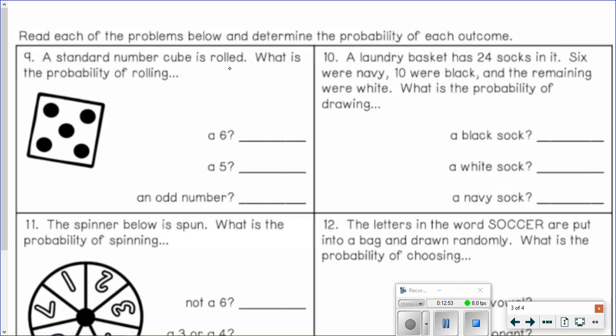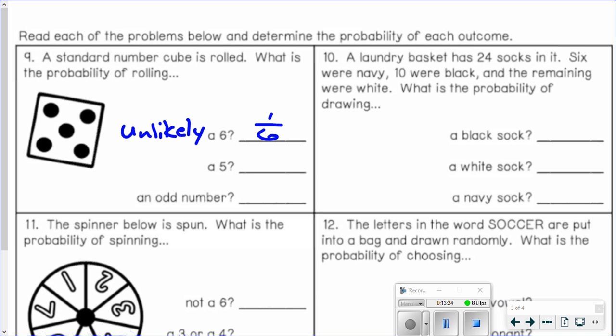So a standard number cube is rolled, so it's got the numbers 1 through 6 on it. What is the probability of rolling a 6? Well, how many 6s are there on the die? There's 1. And how many possible outcomes are there? There's 6, because there's 6 numbers on the cube. And so 1/6, that's less than a half. So just to keep coming back to the words here, this would be unlikely.